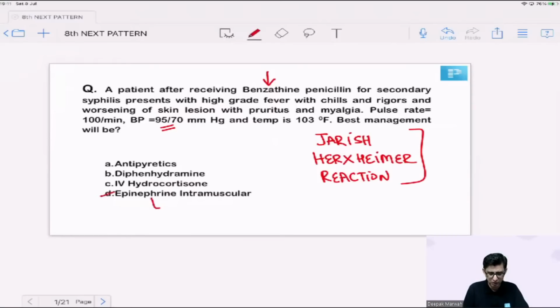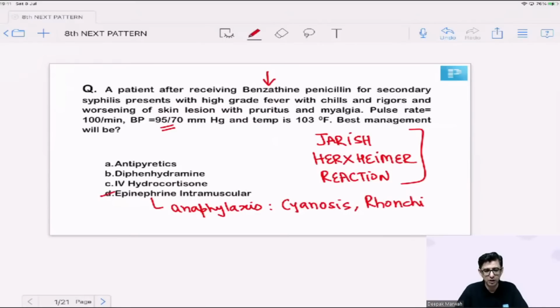D I can rule out because epinephrine will be useful for patients who are suffering from anaphylaxis. And in this particular case, as such, there is no presentation suggestive of anaphylaxis per se, primarily because there is no information with respect to bronchospasm. There is no information with respect to central cyanosis in the patient. So considering the fact that there is no respiratory difficulty, no breathing issues in the patient, option number D can be ruled out.